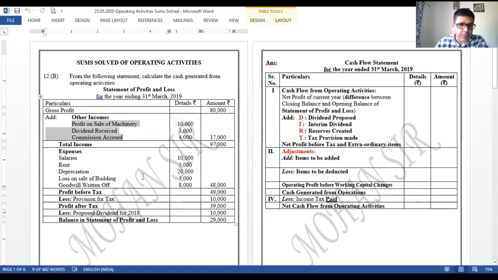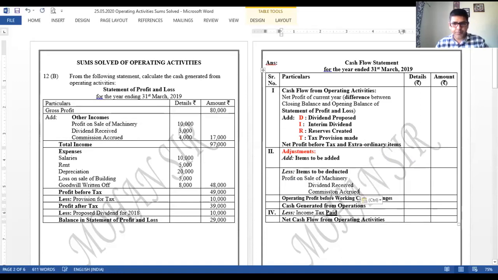Now these three incomes, we know incomes are to be deducted. Where do we deduct this? Where do we write this? So in operating activity, second part, where adjustment is written over there. In adjustment parts, items to be deducted can be seen over here, right? So over here, we come and copy these three amounts: profit on sale of machinery, dividend received, and commission accrued. All these three items will be deducted over here, right?